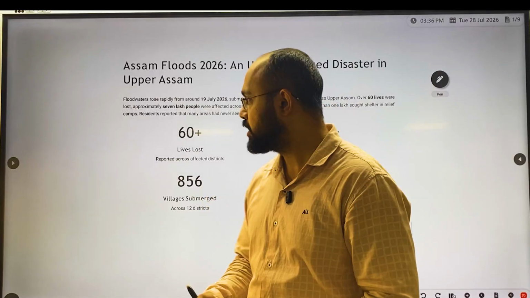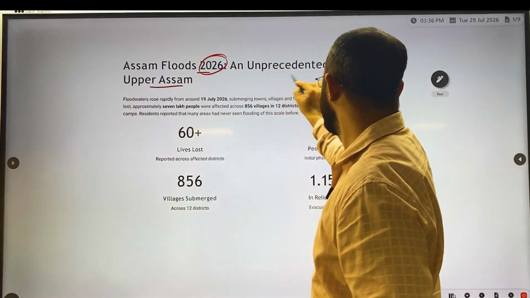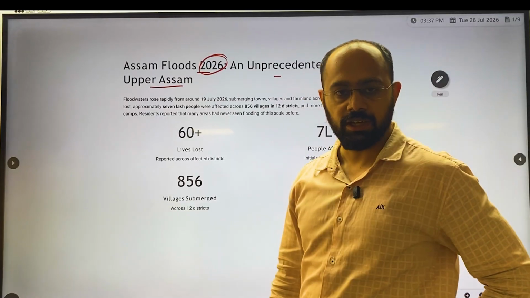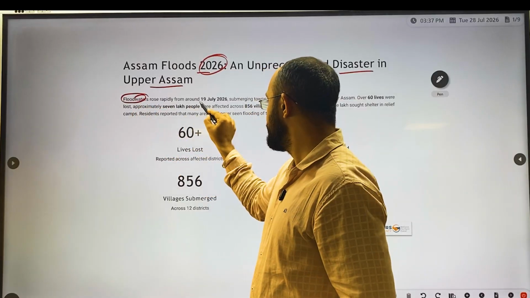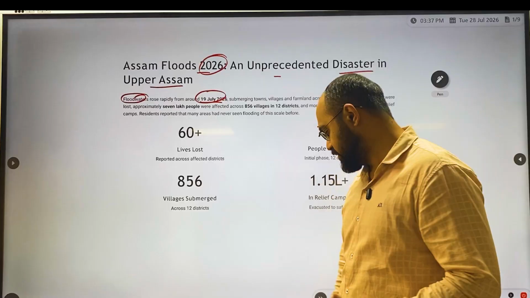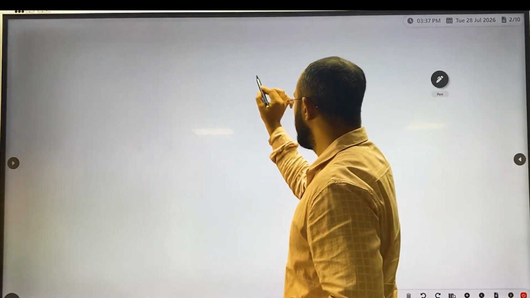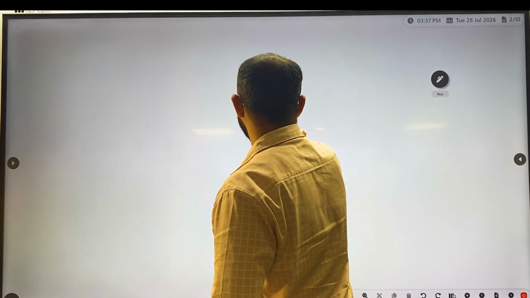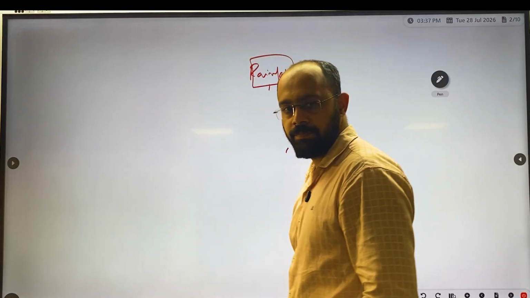Since you are already aware, Assam floods 2026, an unprecedented disaster has been caused in the Assam region. So here flood water rose rapidly because of, see, first we'll understand why flood will happen. One of the main reasons for flood is heavy rainfall. Now this rainfall, so what happens?